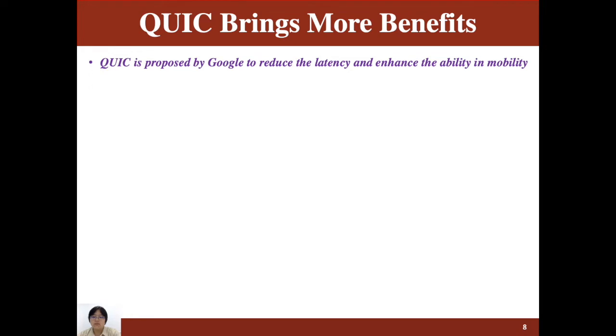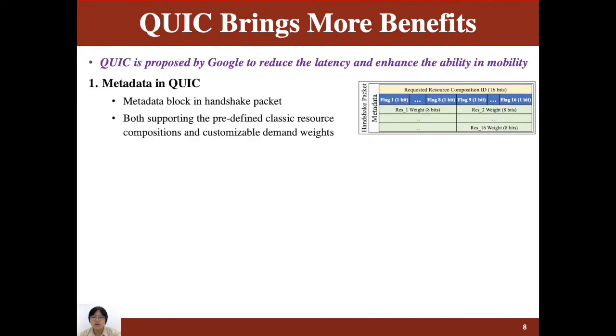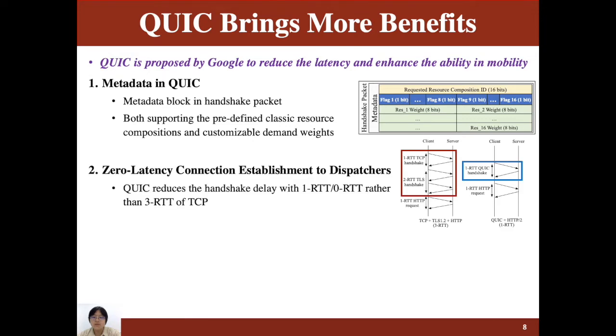Polygon makes use of the advantages of QUIC. QUIC was proposed by Google to reduce the latency and enhance stability in mobile scenarios. First, Polygon leverages the metadata in the handshake packet, which supports both the predefined classical resource compositions and customizable demand ways. Besides, Polygon can establish a zero latency connection to dispatchers with the help of zero RTT in QUIC.